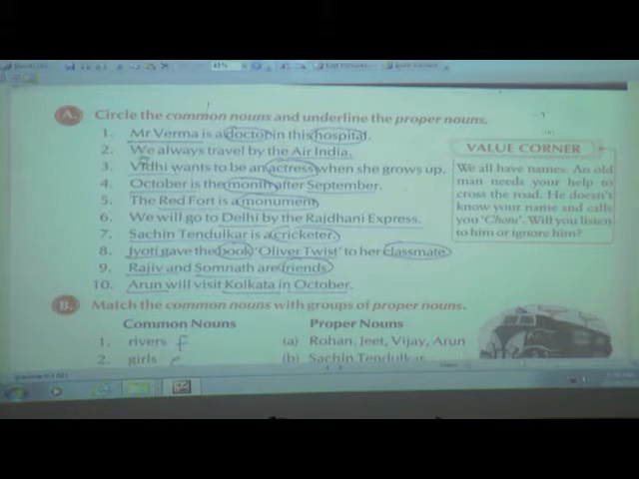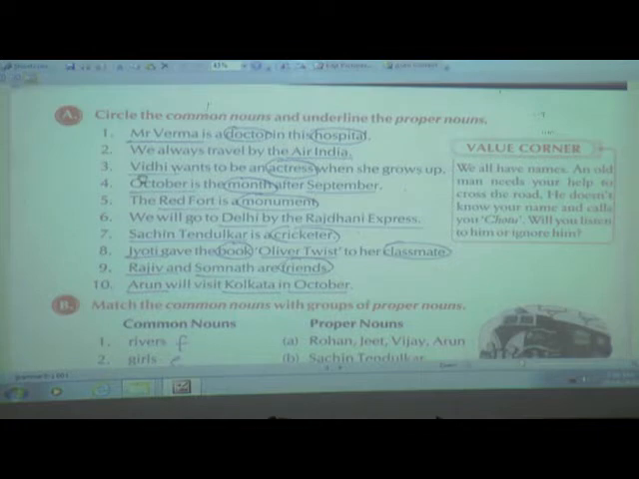Second one, if you see, second exercise, second example, we always travel by the Air India. Now which is the proper noun here? Yes, Air India is the proper noun because it is the name given to a plane, we can say. It is a name given to the aeroplane. So here Air India is a proper noun, so you are going to underline it.